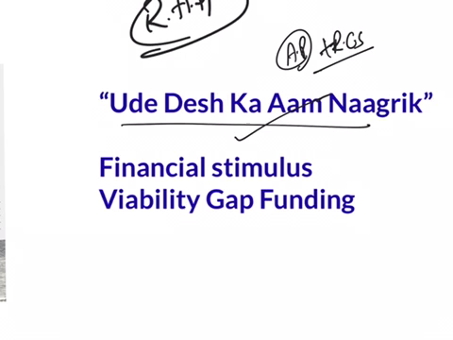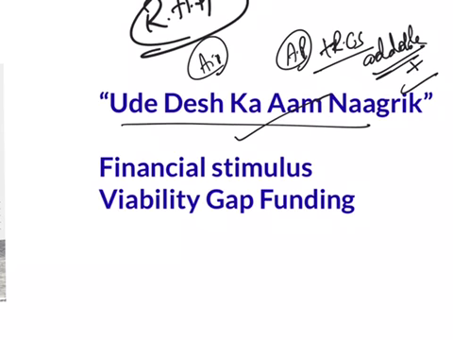How can a common citizen fly? How can he use air services? When air travel is made affordable and available, only then can a common man use it. So this scheme focuses on the affordability and availability of air services. How could this objective be achieved?